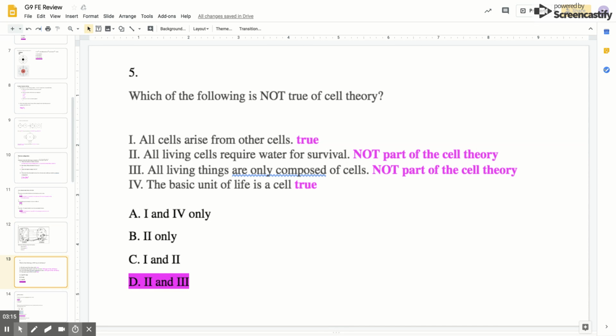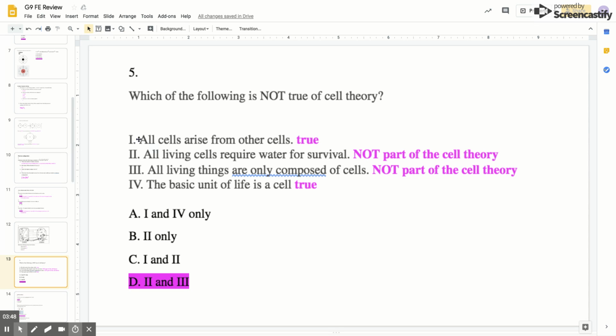All right, question number five. Which of the following is not true of the cell theory? The two things that are not true would be number two and number three. All living cells require water for survival. That's a true statement, but it's not part of the cell theory. All living things are only composed of cells. That's definitely not true, right? Because all living things have cells and other things, like water. So that's not part of the cell theory, and it's also not true. Those are the answers.